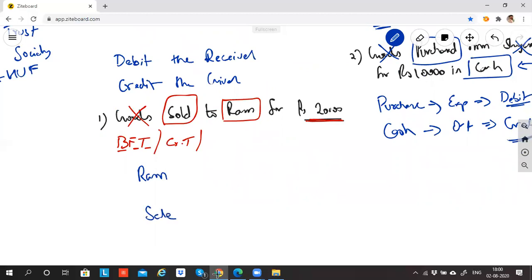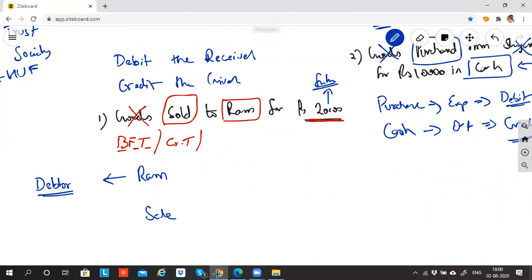Now please tell me one thing. What is Ram? Can I say Ram is a person? Account wise we call it a debtor, because Ram is my customer. If I sell to Ram on credit, I am expecting to receive money from Ram in future. Can I say this 20,000 will be recovered in future?